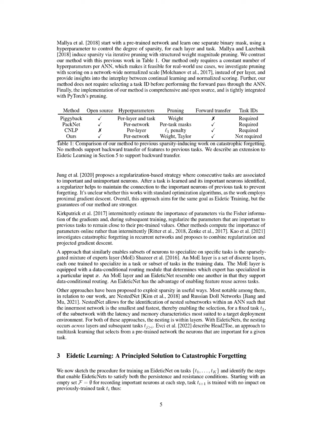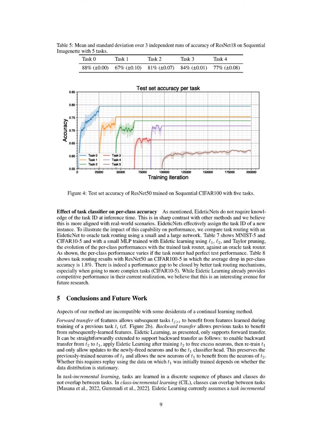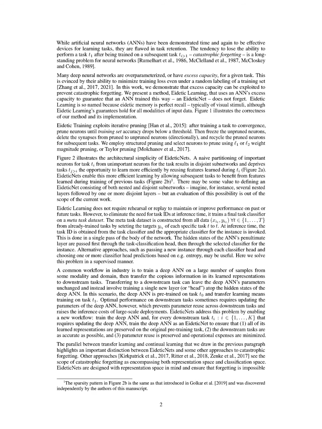to ensure robust performance. The results indicated that accuracy on previously trained tasks remained constant even as new tasks were introduced, demonstrating the method's resilience to catastrophic forgetting. Additionally, the performance of eidetic nets was compared against other methods, showing competitive results in terms of task accuracy, as detailed in the provided tables and figures. Metrics used to evaluate performance included task accuracy and the ability to maintain performance across multiple tasks without rehearsal or replay, highlighting the advantages of eidetic learning over traditional approaches.